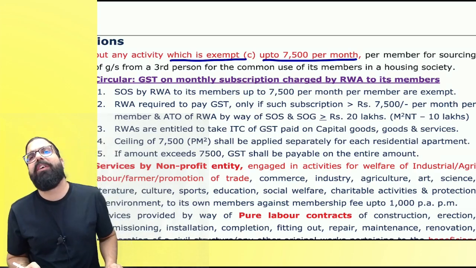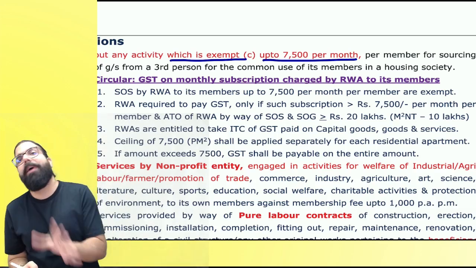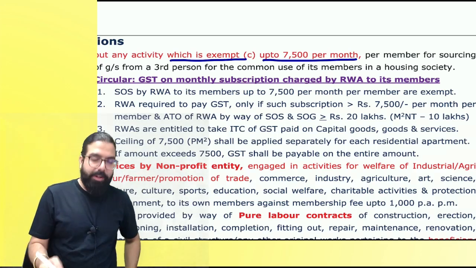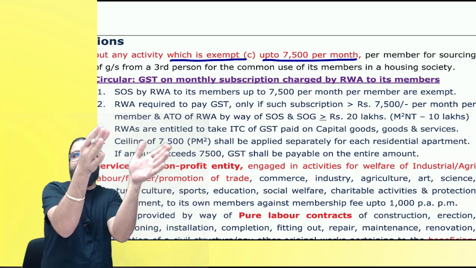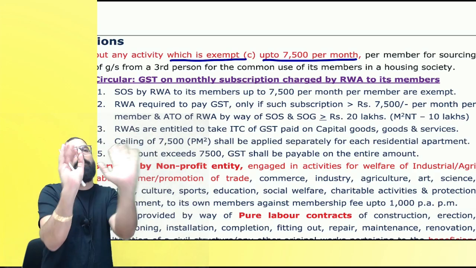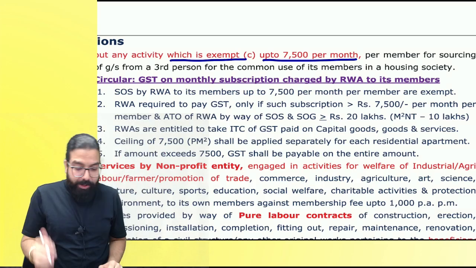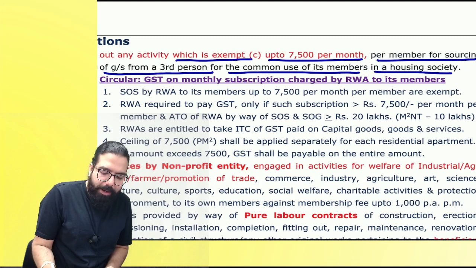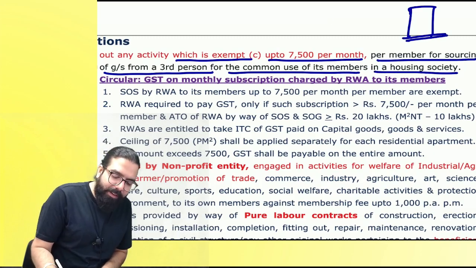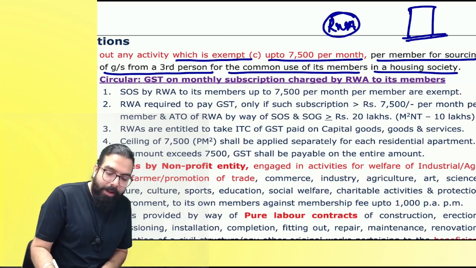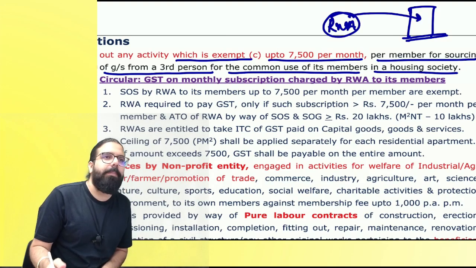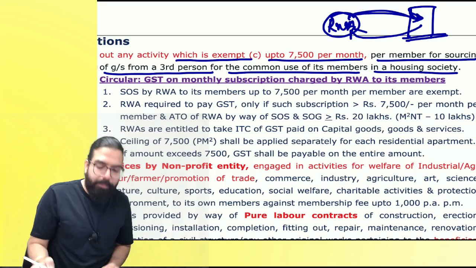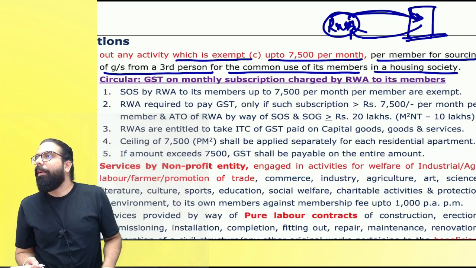Supposing there is a resident welfare association and the resident welfare association is charging from its member only 7,500 per month, then that shall be under exemption. So you are saying in an apartment where resident welfare association is there, they are charging you 7,500 per month, then they will not go ahead and charge you any GST. It says per month for sourcing of goods or services from third person for the common use of the members in a housing society. This is a society which is a resident welfare association which the people have created. Maintenance of the apartment etc. is done by whom? Resident welfare association, and they will go ahead and charge you an amount. So on their services there will be no GST. Can I go ahead, everyone?